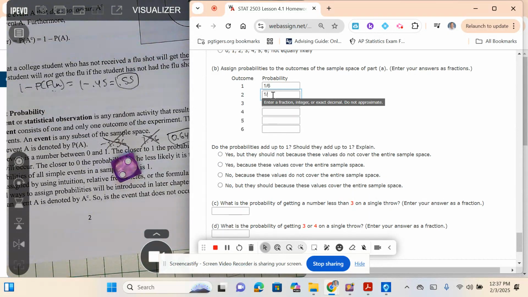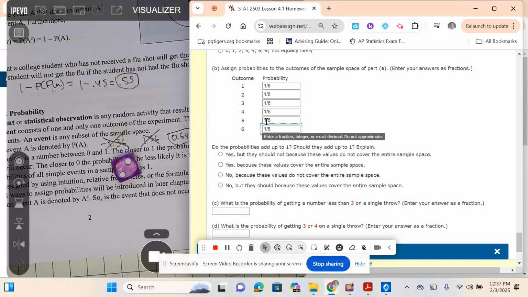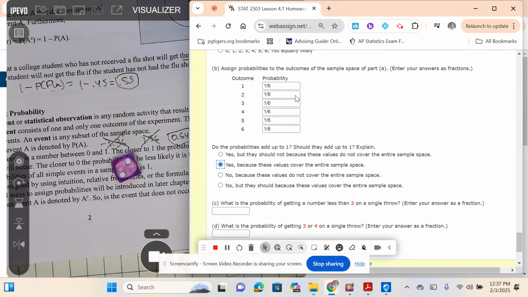So you see how each of the outcomes are equally likely, so their probabilities are going to be the same: 1 out of 6 for each. Do the probabilities add up to 1? So 1/6 plus 1/6 is 2/6, plus 1/6 is 3/6, plus 1/6 is 4/6, plus 1/6 is 5/6, plus 1/6 is 6/6. So it's 1. So they do add up to 1, because they cover the sample space. What does that mean? They cover all the possible outcomes.